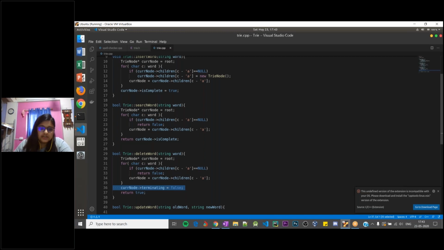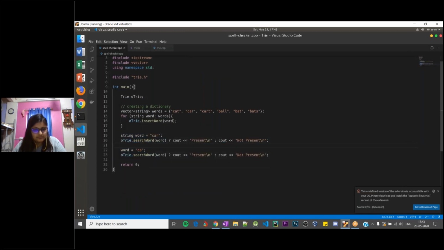But for now, I'll just set the terminating character as false and return true in the delete word function. So once that is done, what I'll do is call the delete word on the car word. So I'll delete car from my dictionary, and I'll just quickly print out whether it's been deleted or not.